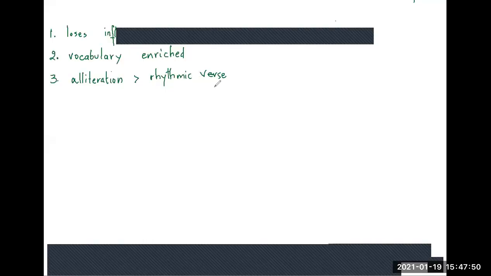Okay, so the second thing we did was that we learned about what a rhymed verse is. We figured out what a rhymed verse is through the reading of Canterbury Tales. Now, note down the fourth thing that happens in language.